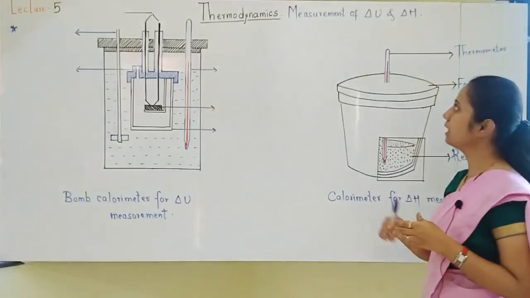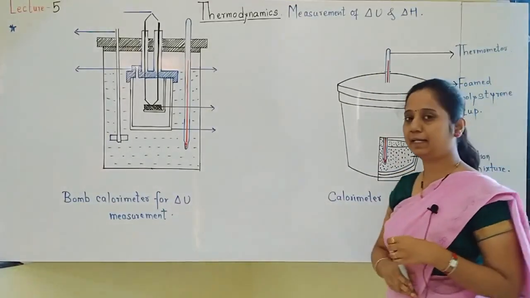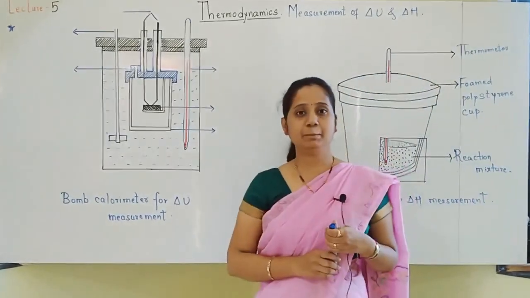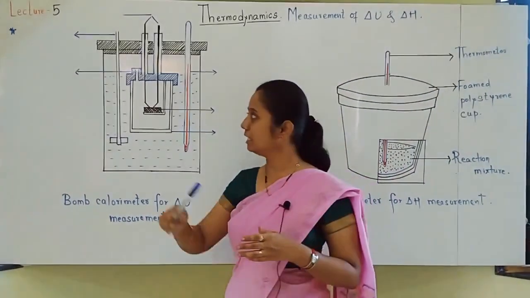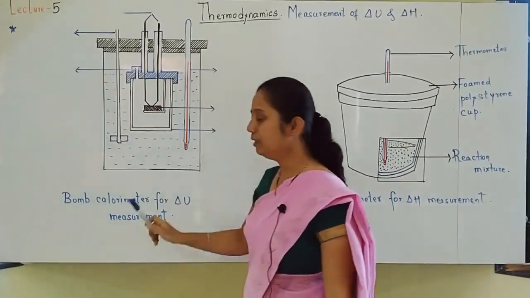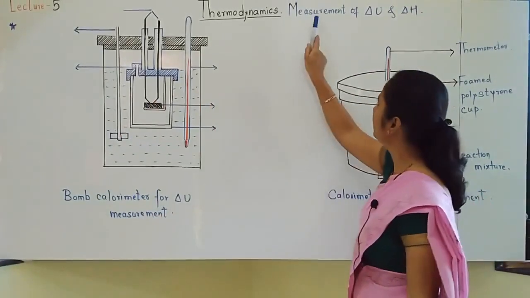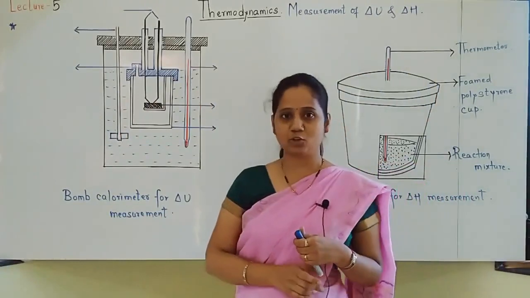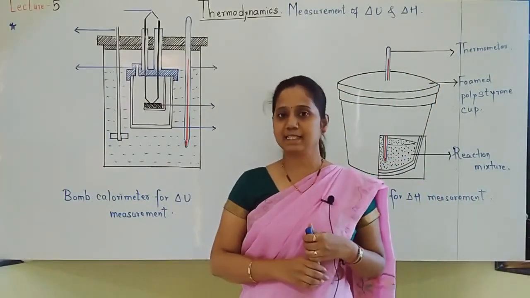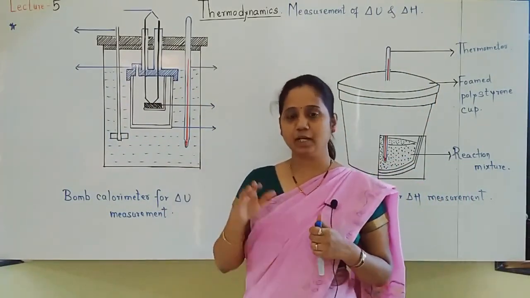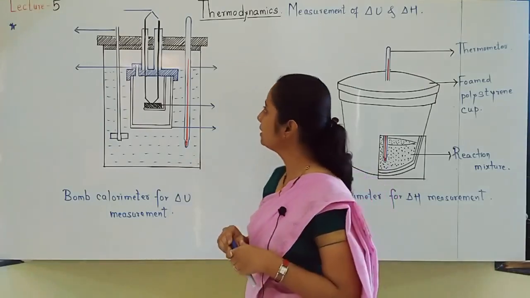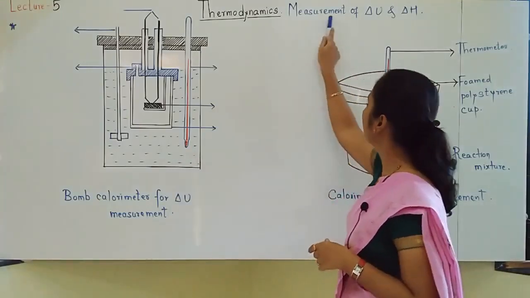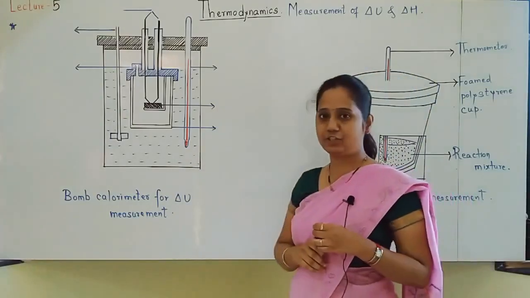Yes students, let us start with measurement of delta U and delta H. Very important topic. Questions will generally be asked on how measurement of change in internal energy is done. Delta U measurement, generally a question will be asked. So let us understand this. The diagram is in front of you. Understand the diagram; the writing part we'll see afterwards. So how does measurement of change in internal energy take place?